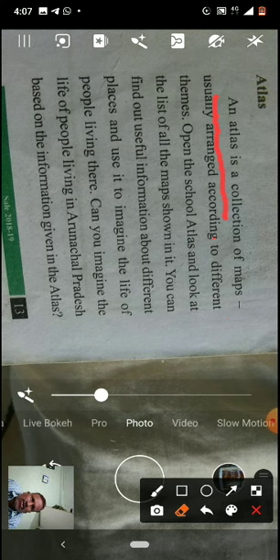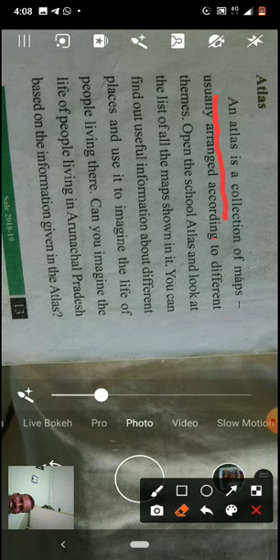The list of all the maps shown in it. You can find out useful information about different places and use it to imagine the life of people living there. Can you imagine the life of people? See Arunachal Pradesh.